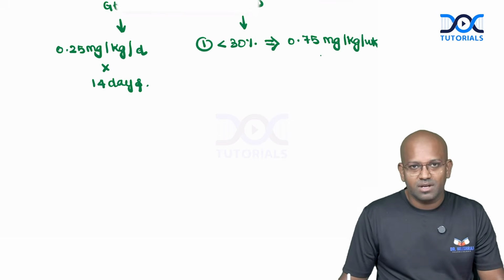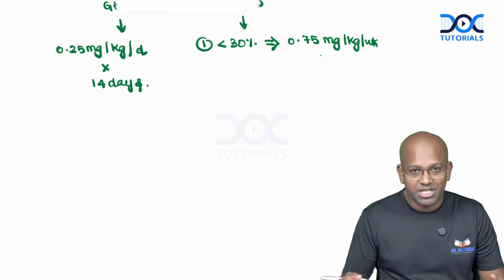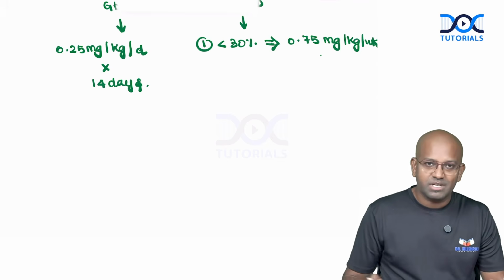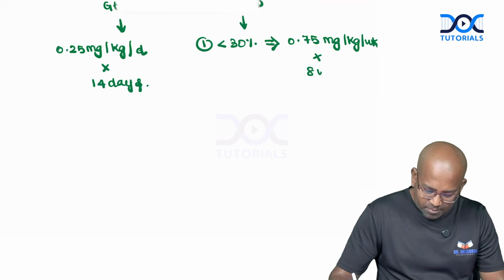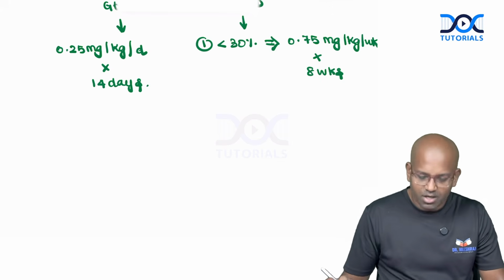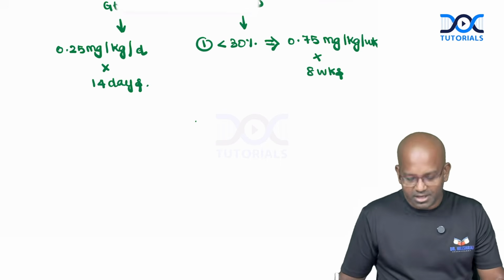That's the difference here. You might be thinking, oh my god, how might I give 0.75 milligram if the patient is deficient in G6PD? Here we are administering it as a weekly dose, not a daily dose. It has to be administered for a period of 8 weeks. That is the drug dose which we administer when the G6PD level is very low, less than 30%.